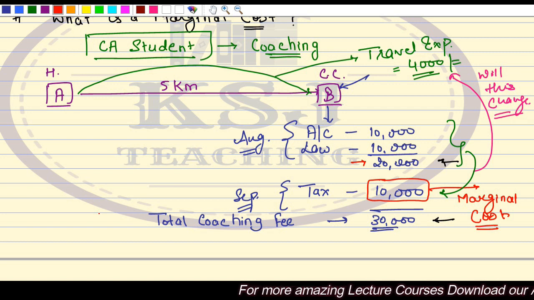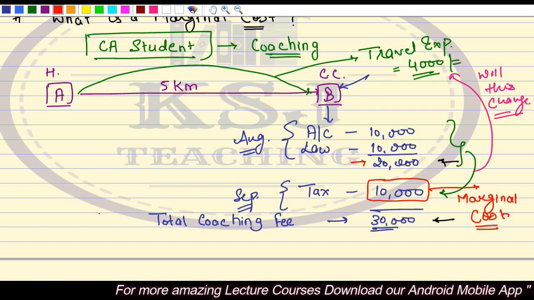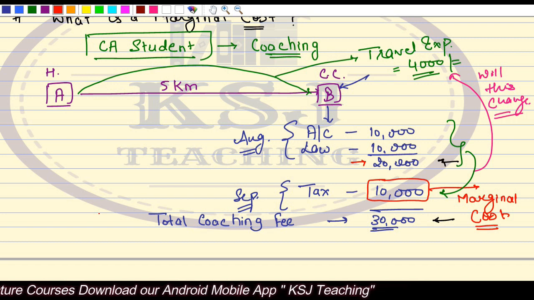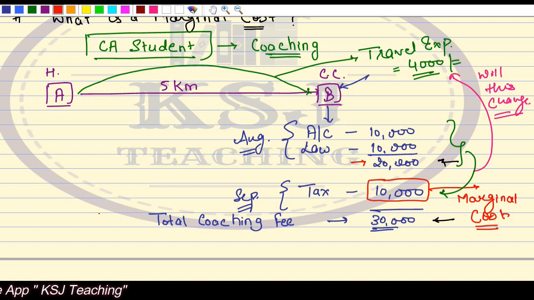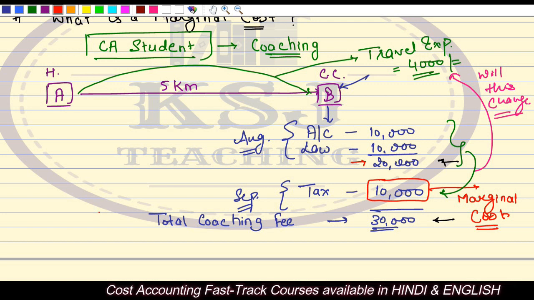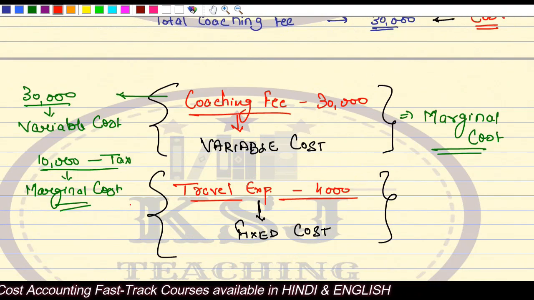If you feel that you will get the worth of 10,000 rupees from there, you will be able to recover your cost, right? By understanding the concepts, that the teacher is so good that you will be able to cover up everything. You will get the worth of 10,000, only then you will join. Otherwise, why will you pay 10,000 rupees and waste your money? Right? So in a similar way, the business has to know that.